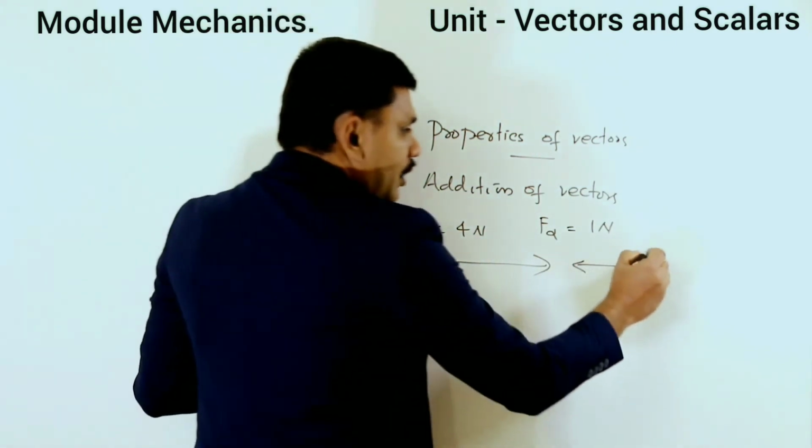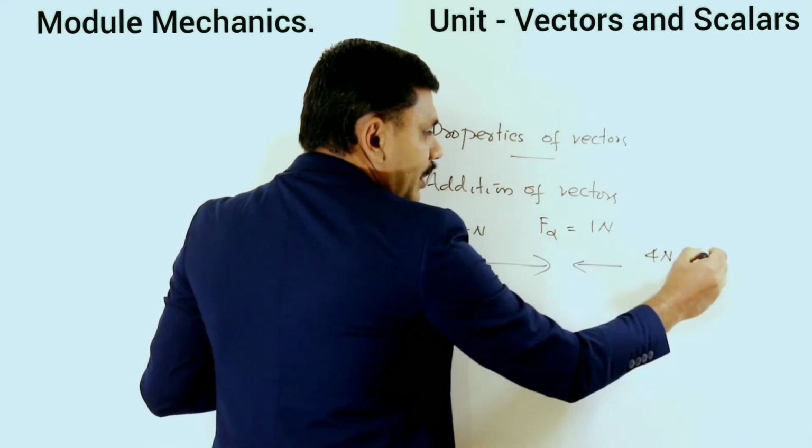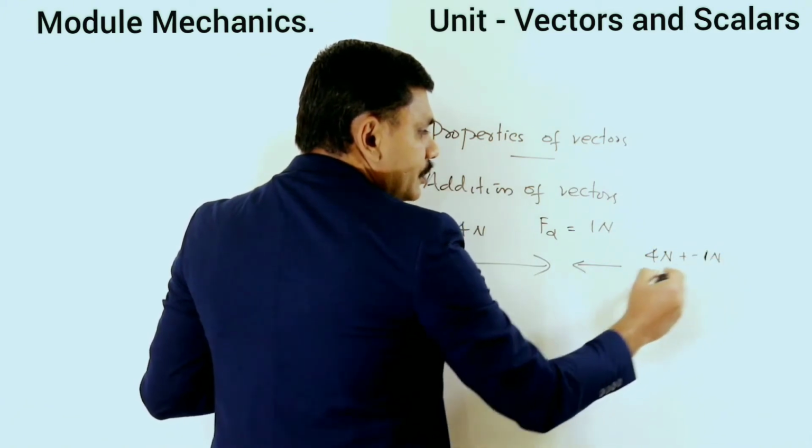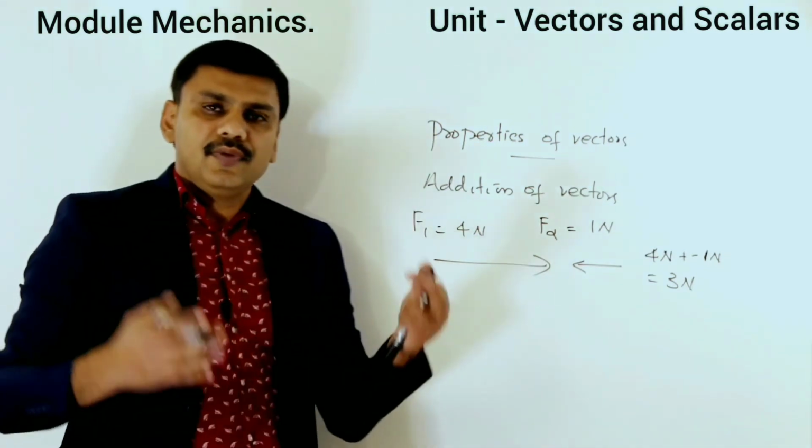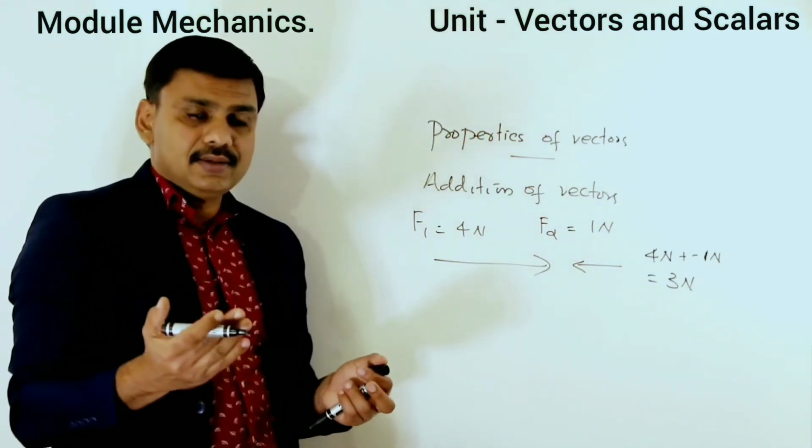So 4 Newton plus minus 1 Newton. It will be 3 Newton. Then what will be its direction?